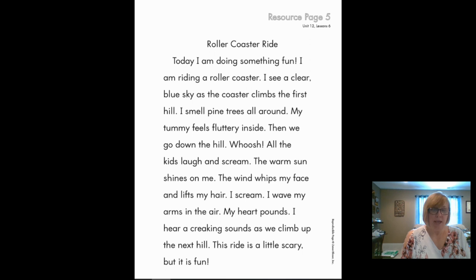All the kids laugh and scream. The warm sun shines on me. The wind whips my face and lifts my hair. I scream. I wave my arms in the air. My heart pounds. I hear a creaking sound as we climb up the next hill. This ride is a little scary, but it is fun.